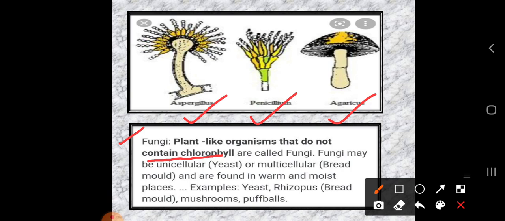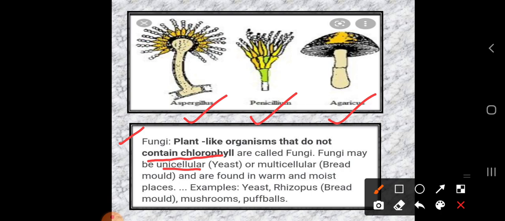And fungi may be unicellular. Sometimes fungi are unicellular, for example yeast, or multicellular, like bread mold. So how is fungus able to develop within a short period of time? Because of the multicellular nature of fungi.